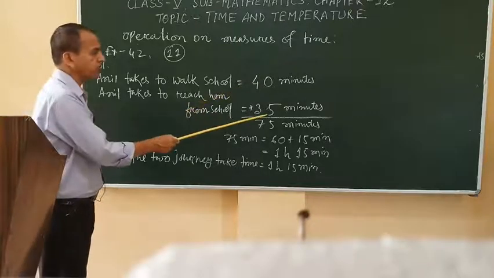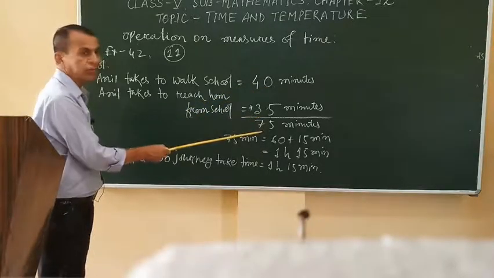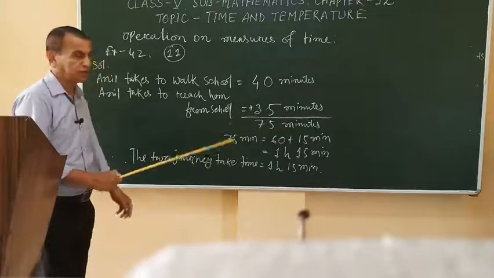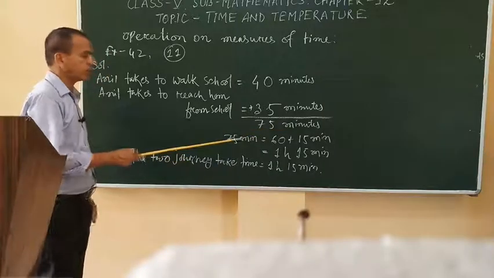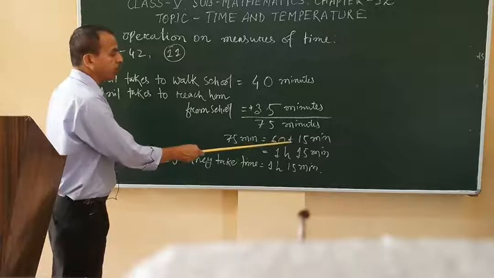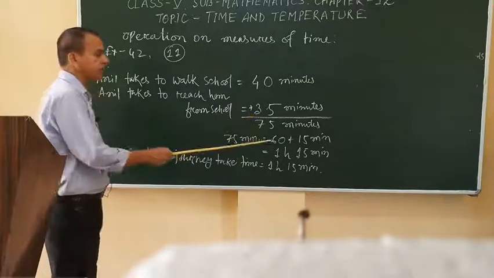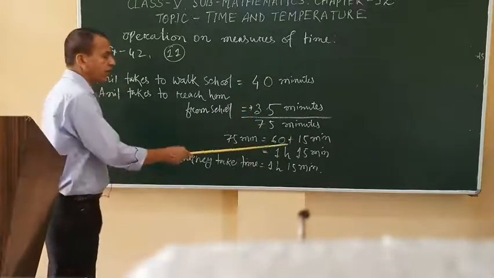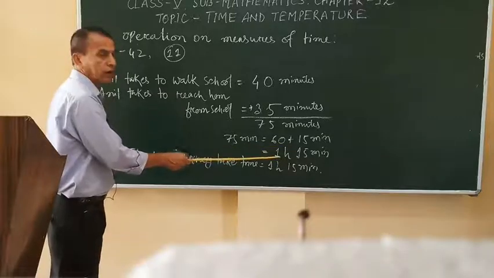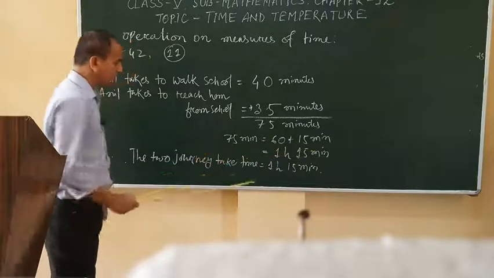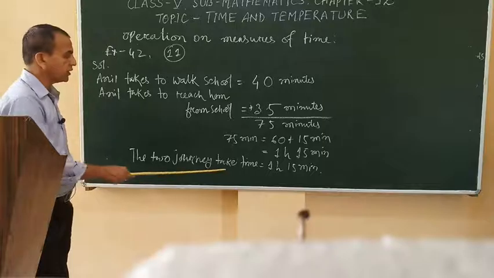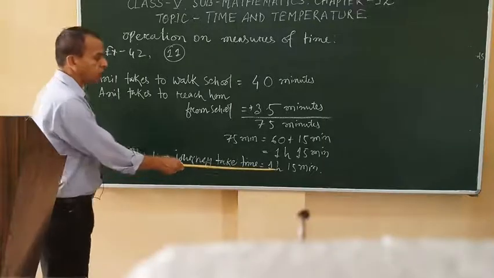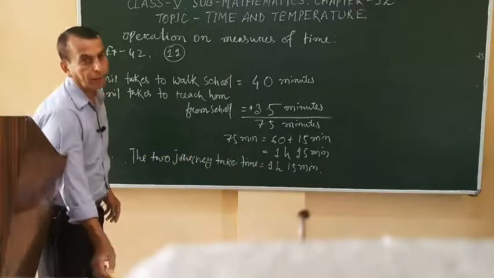So 40 plus 35 equals 75 minutes. 75 minutes means 60 plus 15, and 60 means 1 hour, so 1 hour and 15 minutes. So the two journeys take 1 hour 15 minutes.